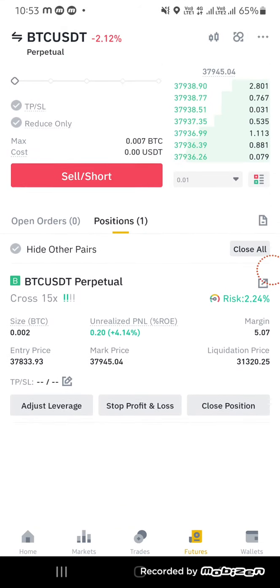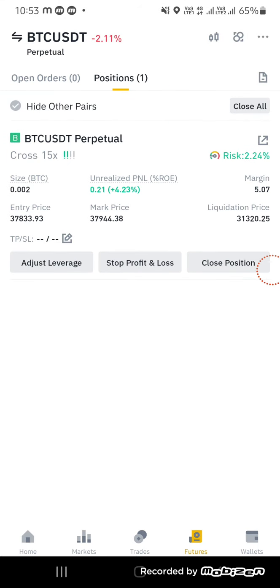Another question is, are futures risky? No, guys. If you play with futures carefully, then nothing is risky. Nothing is hard for you, guys. So don't ever be scared or afraid of losing your money.